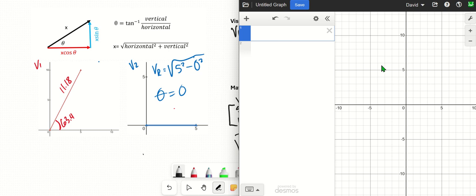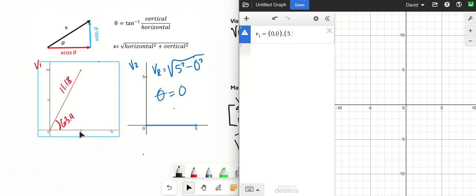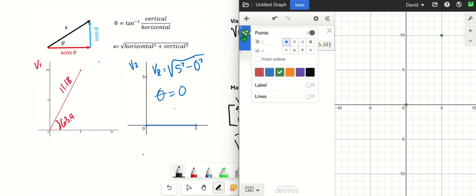So with Desmos, all we do is we write out our vectors. So v1, I'm going to always start everything at the origin. So what we do is we put 2 points for our vector. We start at the origin, and then for our second point, we put our x component and our y component. So we put how much horizontal, how much vertical. So I'm starting at the origin at 0, 0. And then my second point is going to be my horizontal component. So my horizontal component for my first vector was 5. My vertical component was 10. I'm going to put 10 right here. And now I have my first vector. Let's label it red so it stays with the same color scheme that we had before.